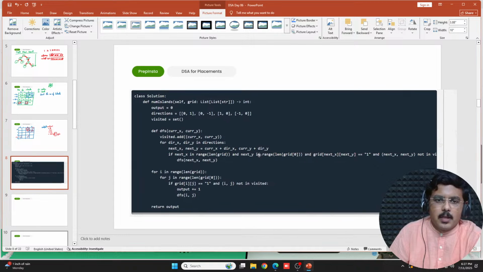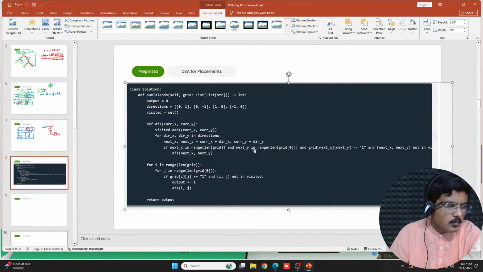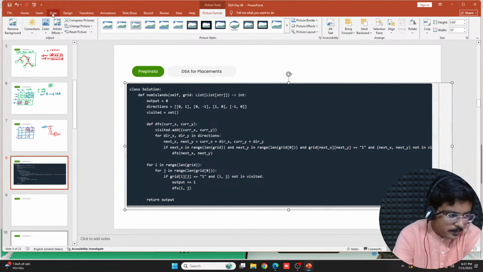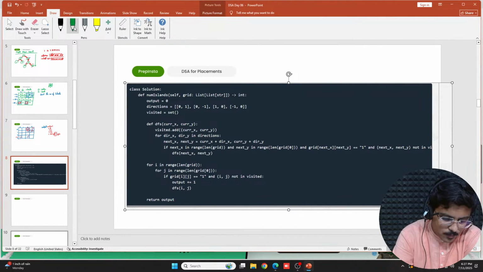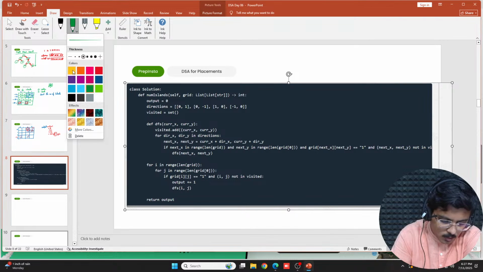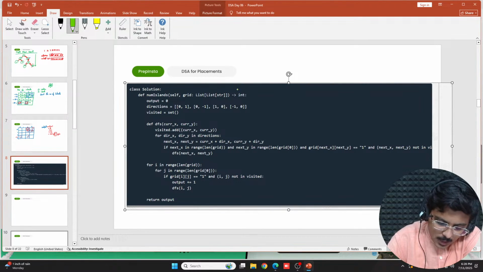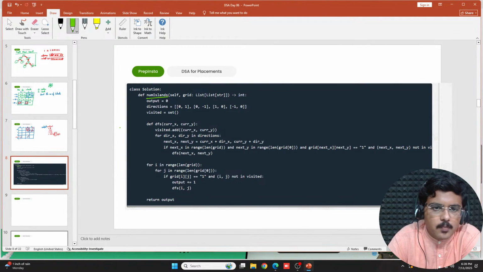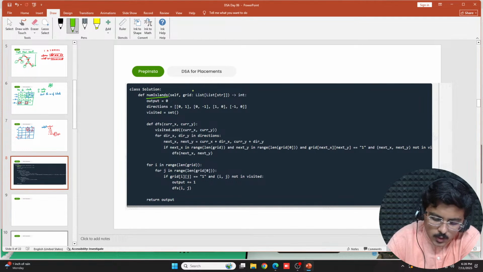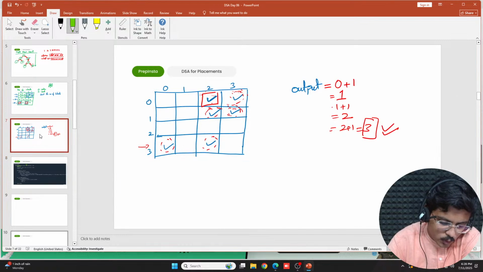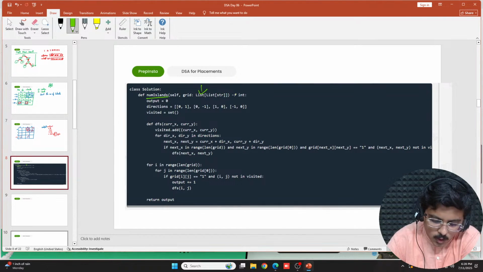Let's understand it step by step now. I hope it is visible to everybody, and now I'll explain this. There is some very simple logic going on here. I have defined a num islands function where you have a grid, which is basically a two-dimensional list that I showed you, where you're storing all those numbers, and this function would have a return type of integer.